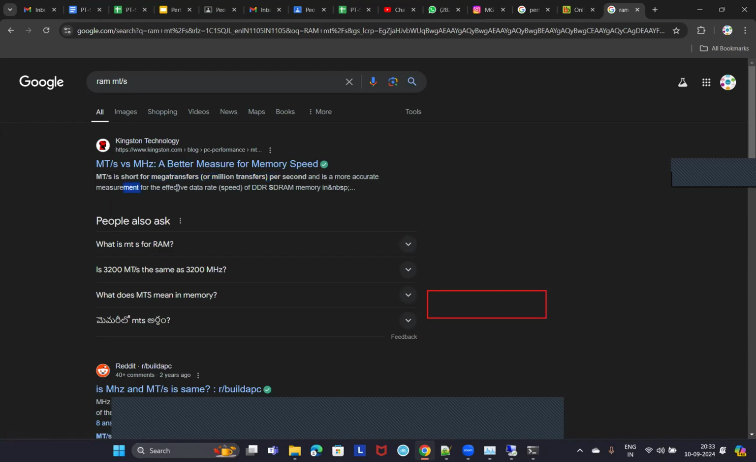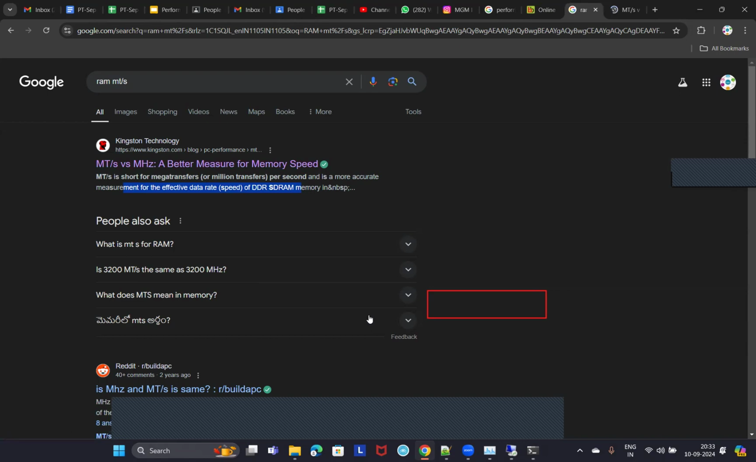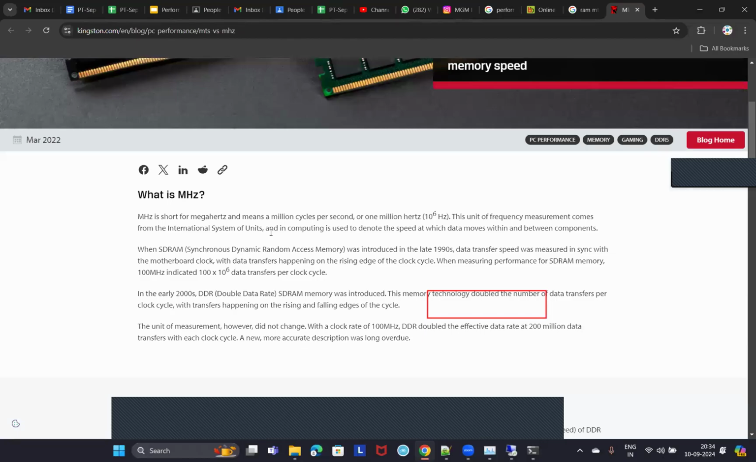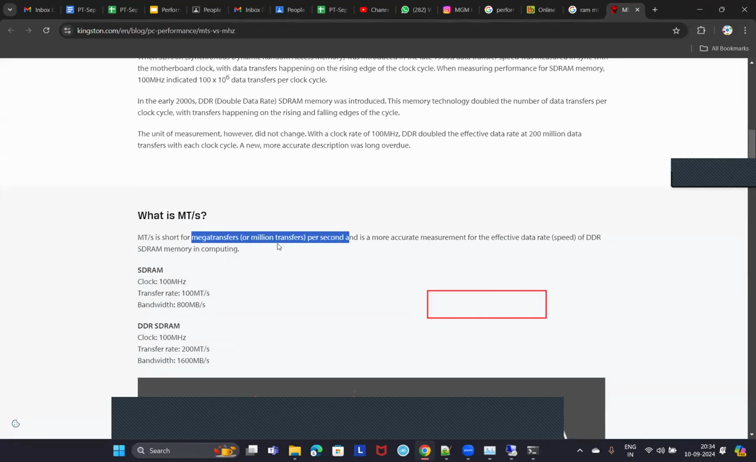And it is the more accurate measurement for the effective data rate of DDR SDRAM memory, right? So previously it used to be shown in megahertz. Now, from Windows 11 onwards, I think, this is represented in MT/s, right? MHz stands for megahertz, whereas MT/s stands for mega transfers per second or million transfers per second. Clear, guys? So this is about RAM configuration.